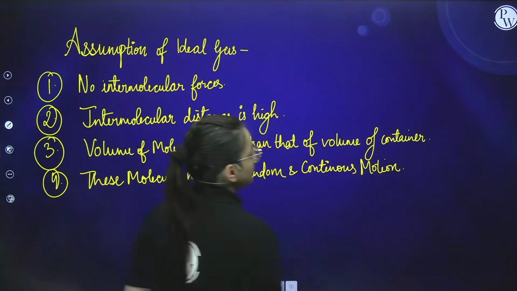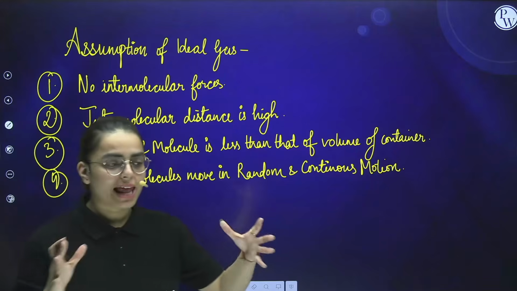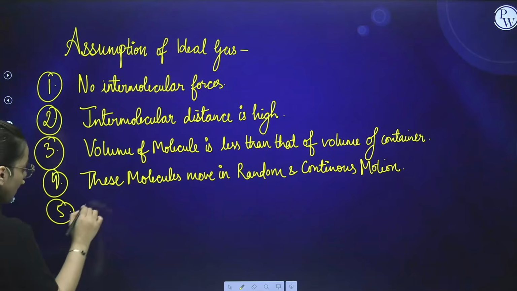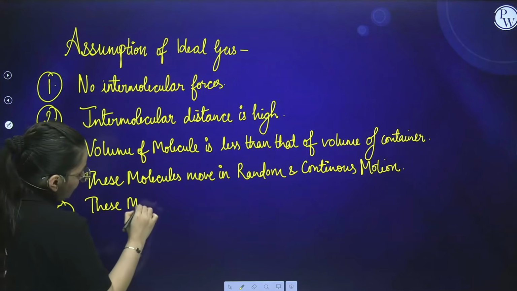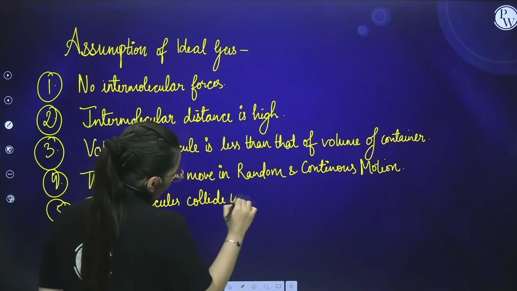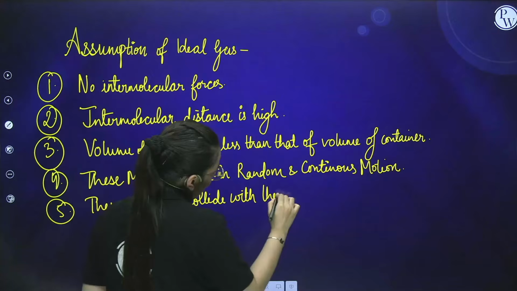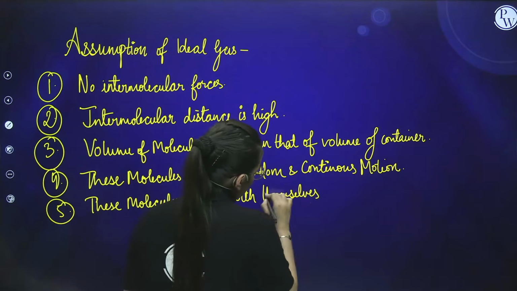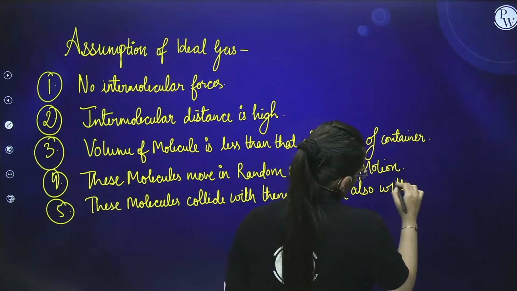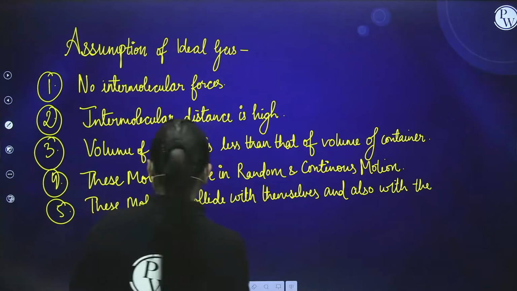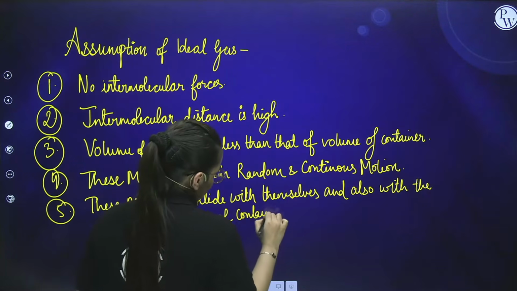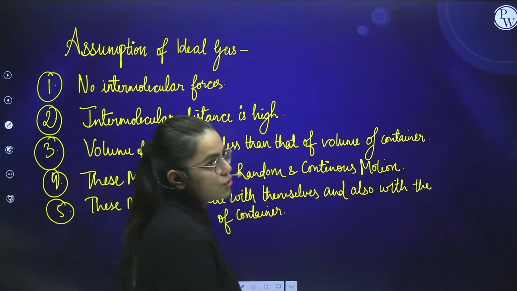Other than this, these molecules collide with themselves and also with the walls of the container. Is it clear to you, students? So these were the assumptions of ideal gas, students.